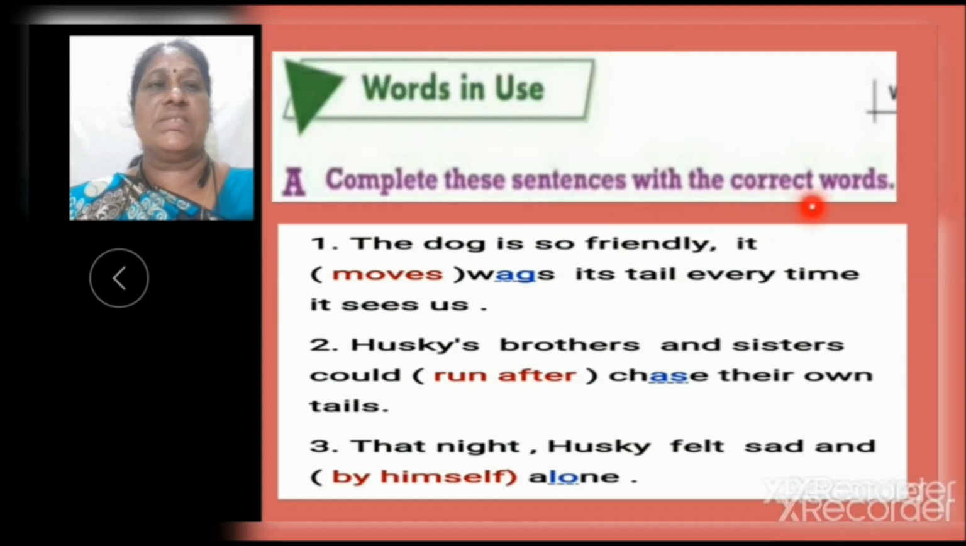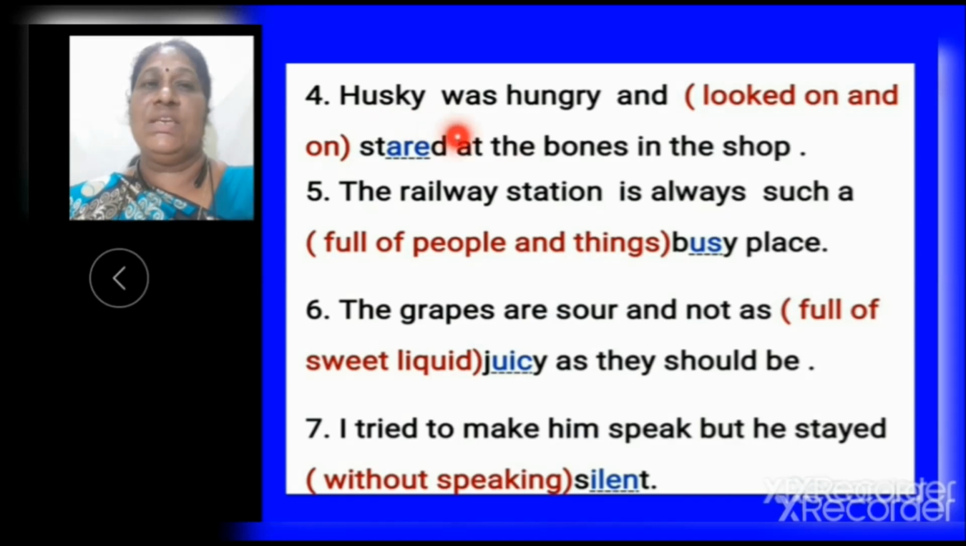Complete these sentences with the correct words. First one, the dog is so friendly. It moves. What is the meaning of moves? Wags its tail every time it sees us. Second one, Husky's brothers and sisters could run after. Run after means chase their own tails. Third one, that night Husky felt sad and by himself. By himself means alone. Now next, fourth one, Husky was hungry and looked on and on. That means stared at the bones in the shop.